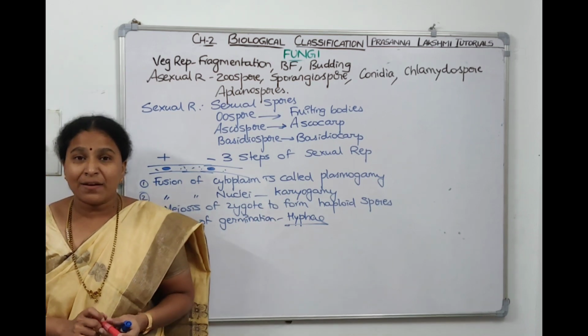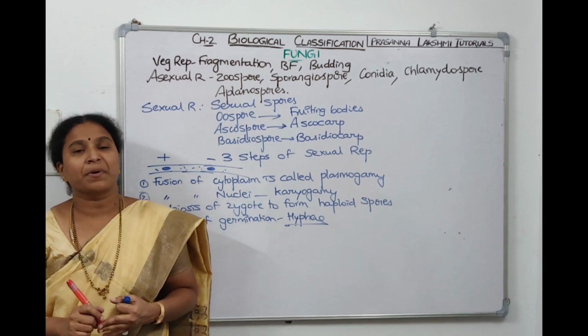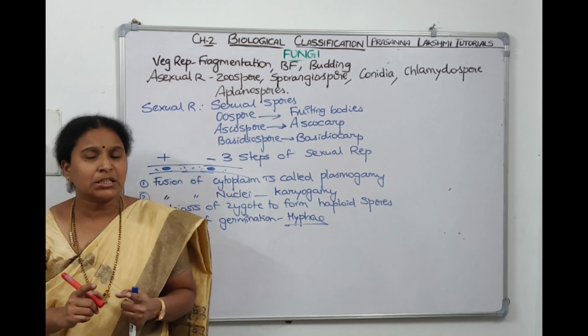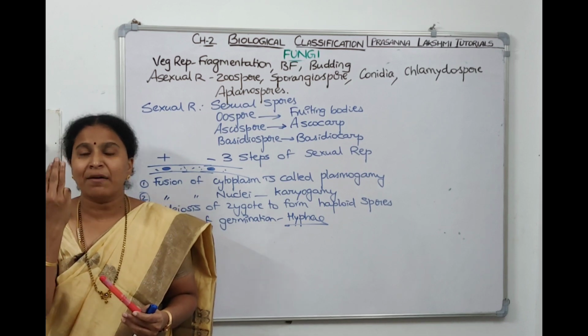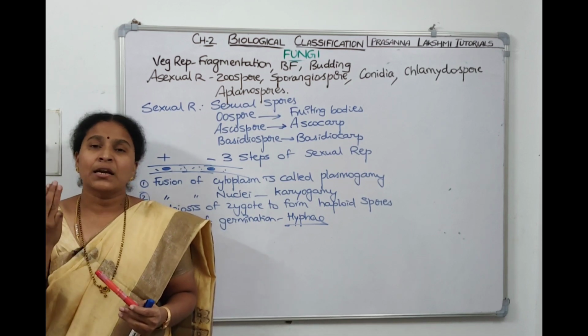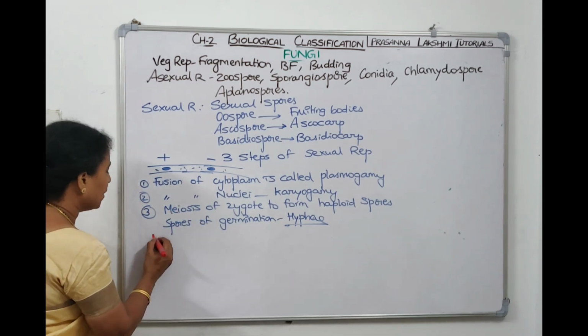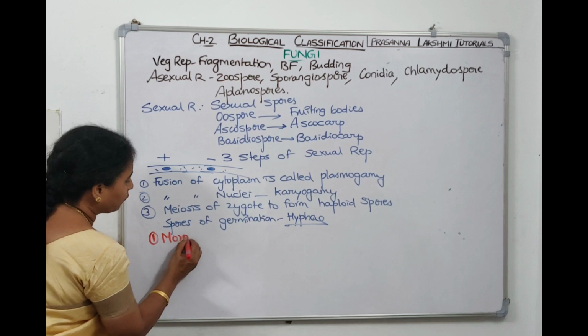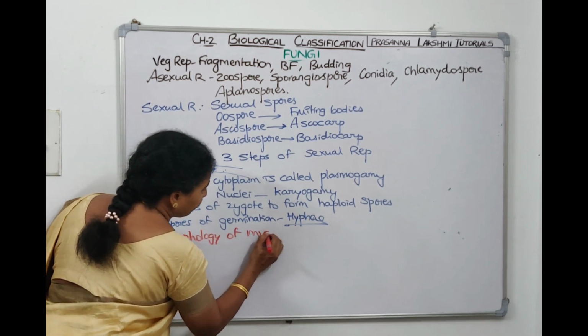Understood, children? So we have seen vegetative reproduction, asexual reproduction and sexual reproduction. Now on what basis have we divided fungi into 4 classes? On 3 points we have divided fungi into 4 classes. Our first point is the morphology of the mycelium.